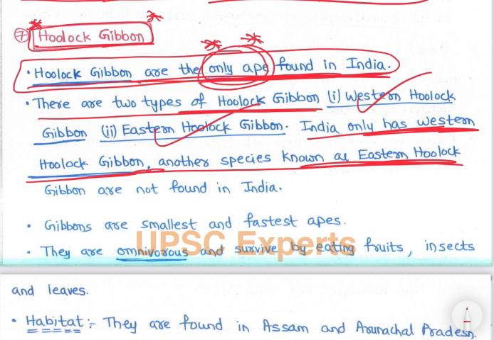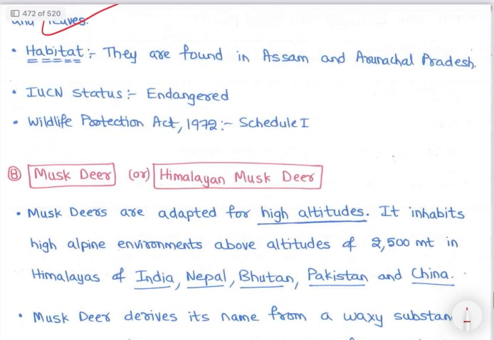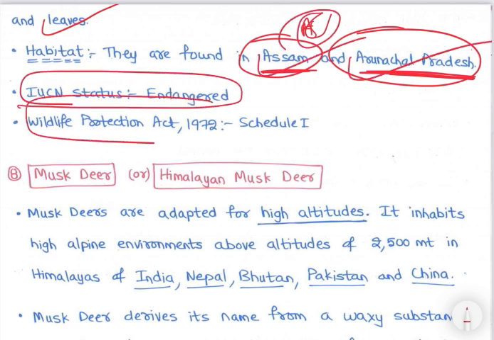found in India, right? So gibbons are the smallest and fastest apes, right? They are omnivorous, right? Just like humans, right? And survive by eating plants, insects, and leaves, right? Then they are found in Assam and Arunachal Pradesh, right? Assam and Arunachal Pradesh in India. Hoolock gibbon कहा? Assam and Arunachal, basically northeast में, right? IUCN status endangered, Wildlife Protection Act Schedule 1, right?